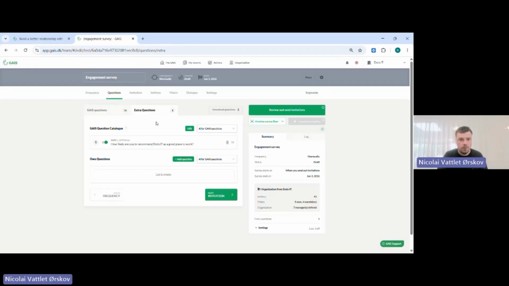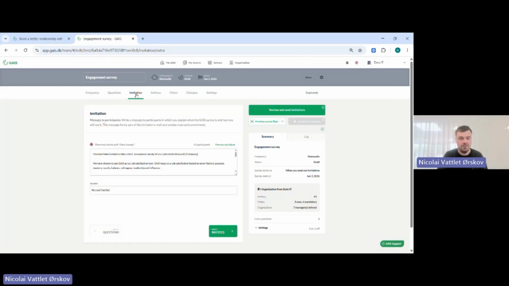Good. We will just go ahead to the invitation stage here. So here we would like to write the invitation text that the employees will see when they open the link from the mail they'll receive. And we have a standard one already written, but if you don't like that one, you can just delete it all and write your own. And also remember to add the sender name. That's oftentimes nice for the employees. It feels a bit more familiar if it is the leader of HR or whoever it would be here.